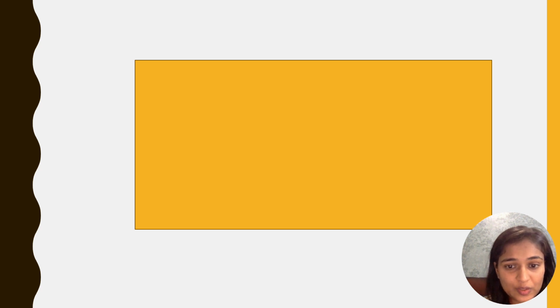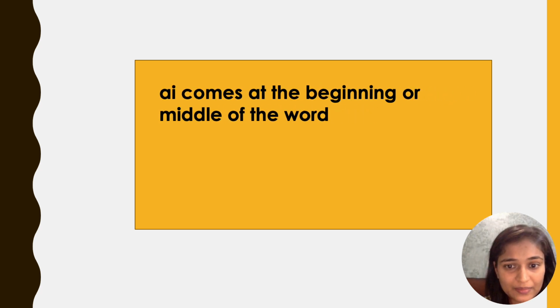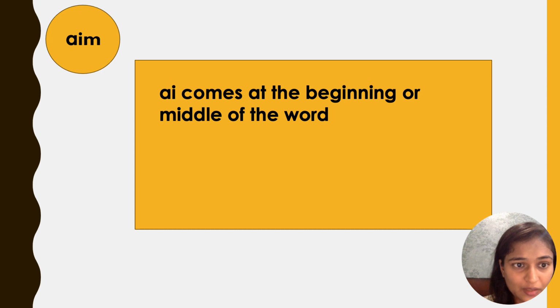Now we will learn to spell AI and AY words. AI comes at the beginning or middle of the word. For example, if we have to write aim. Now, the sound A is A and I together, and M is M. So, aim is spelled AIM.